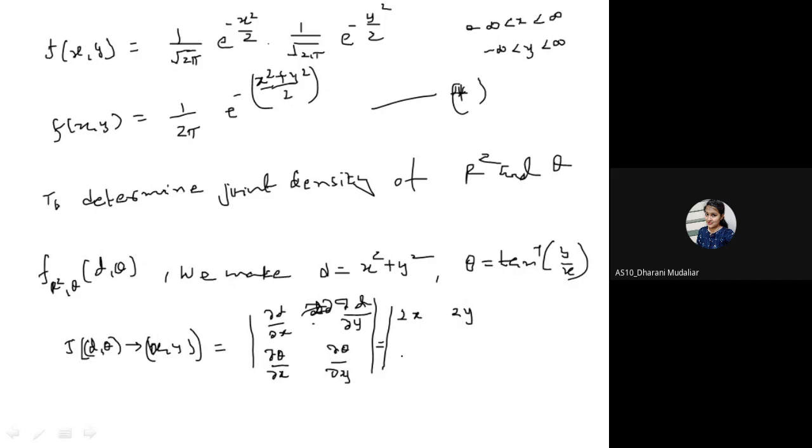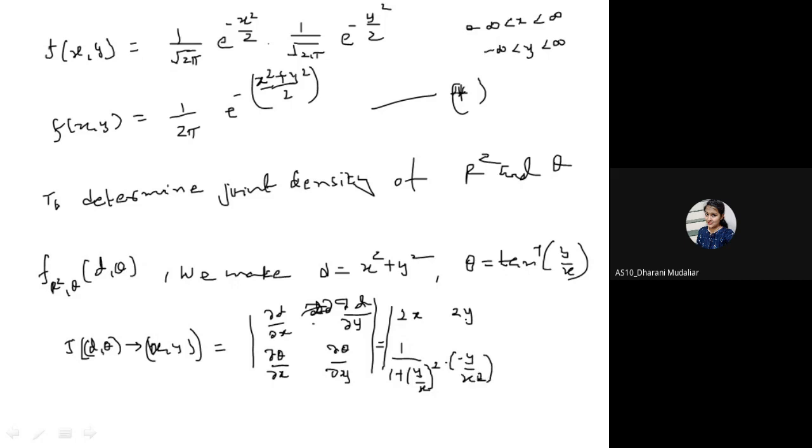We know that the derivative of tan inverse x is 1 upon 1 plus x square, because the integration of 1 upon 1 plus x square is tan inverse x. So it is 1 upon 1 plus y by x whole square. And what is the derivative of y by x? It is minus y by x square, because we are taking the derivative with respect to x.